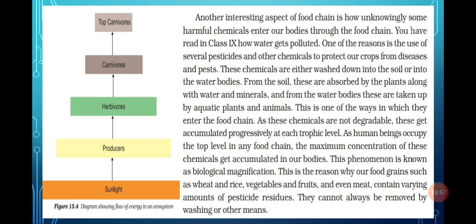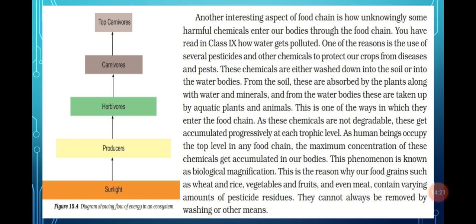What is the meaning of biological magnification? In this paragraph, at the end, we reach a point known as biological magnification, written from the fourth line on the downside. Biological magnification means the movement of harmful chemicals from one trophic level to another trophic level.